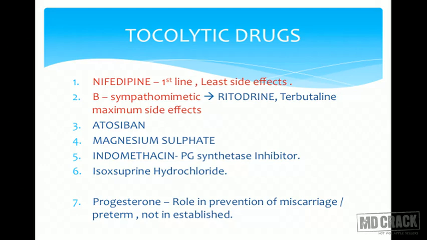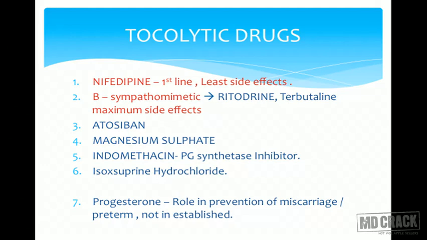What are the tocolytic drugs? Nifedipine, beta sympathomimetics like ritodrine, atosiban, which is an oxytocin antagonist, magnesium sulfate, indomethacin, which is a prostaglandin synthetase inhibitor, isoxsuprine hydrochloride, and progesterone.